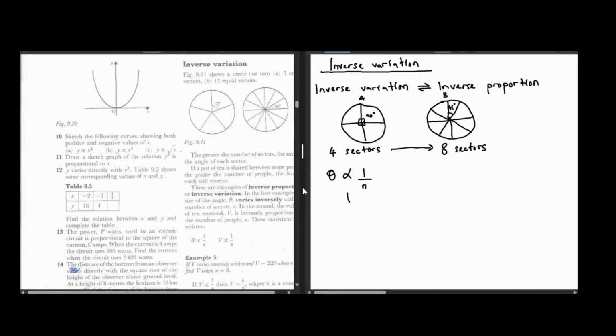Kana takuda kuiconverta into an equation, we are going to follow basically the same steps. Theta, to replace this proportion sign with the equal sign, to introduce a constant k, which is going to be multiplying 1 over n. Kureva kuti at the end of the day, theta inge equal to k times 1, that is k over n. Ndozvinoreva inverse proportionality.